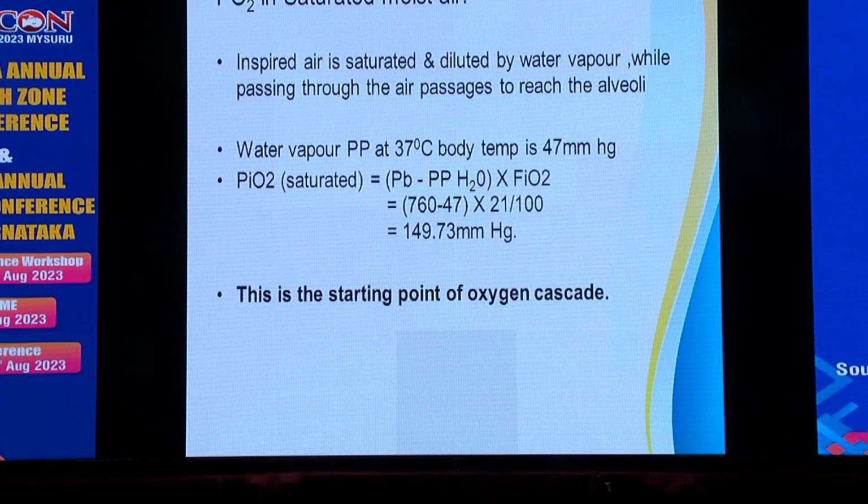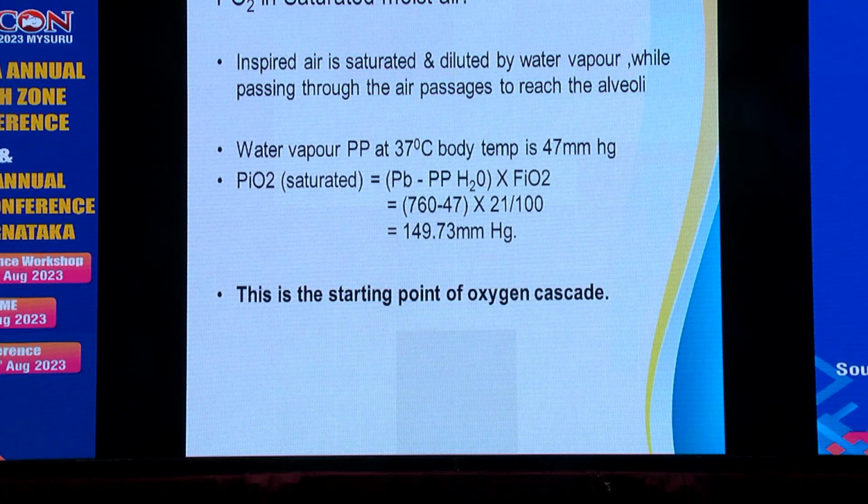The partial pressure of oxygen in saturated moist air: the inspired air is saturated and diluted with water vapor along the respiratory tree while passing through the air passages. The water vapor pressure at 37 degrees of body temperature is 47 millimeter of mercury.